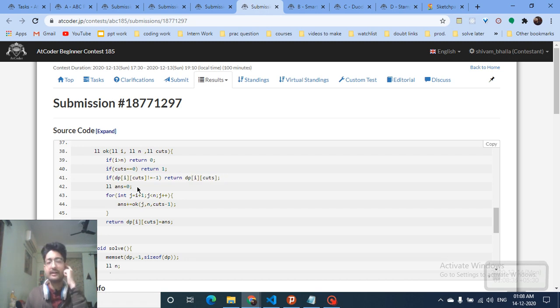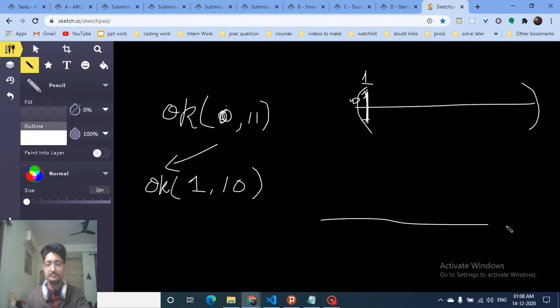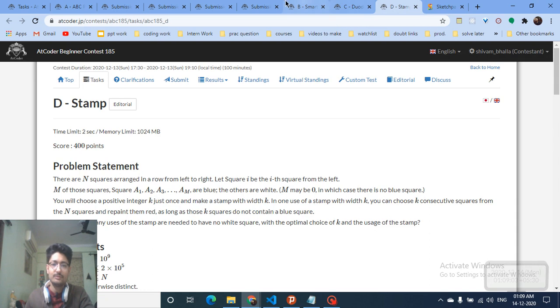And for calculating all the possible configurations, what I actually have to do here is find out, if I put my 1 cut at 1 position, what is the number of possible combinations for this left part. Maybe if I put my cut at the 2nd position, what is the number of configurations for this part. If I put it at the 3rd position, and so on. So I have to find out for all the values. But because the length is very small, it can be done easily. And that's what I'm doing.